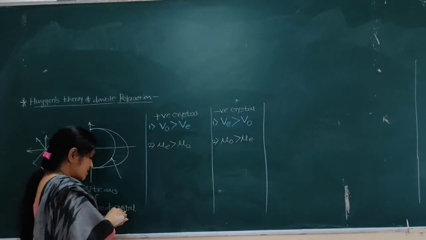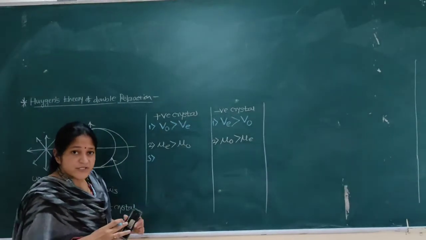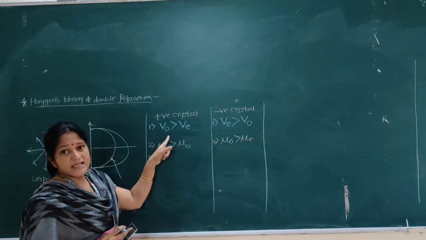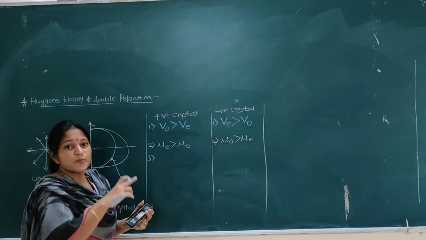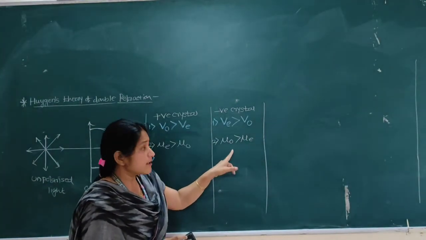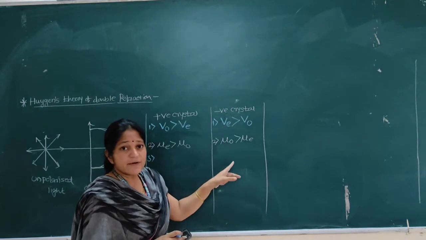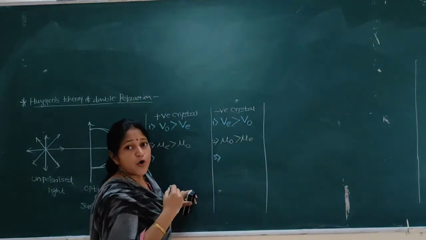Now the third difference we can write: the velocity of the ordinary ray is the same in all directions because the wavefront is spherical. Here the same difference is there for the negative crystal, that is, the velocity of the O ray is the same in all directions.